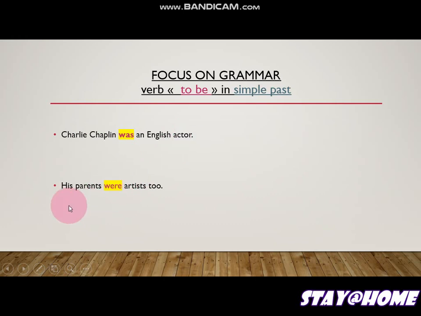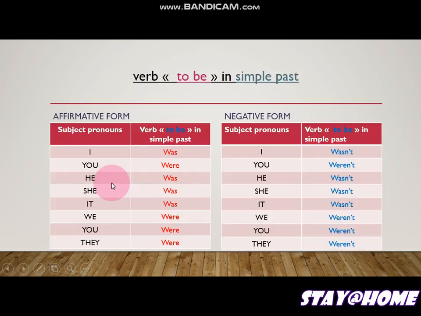Now what about sentence 2? His parents. Parents, they. So his parents were artists too. So he was, they were. So the verb to be in simple past has two forms: was, were.